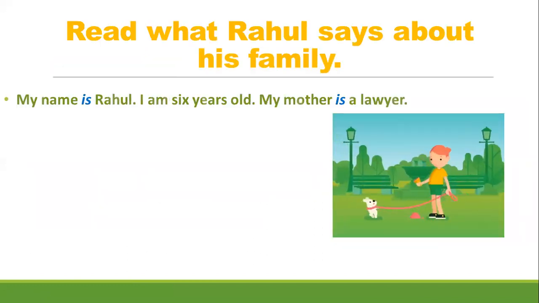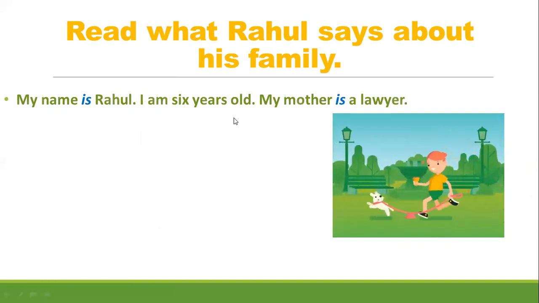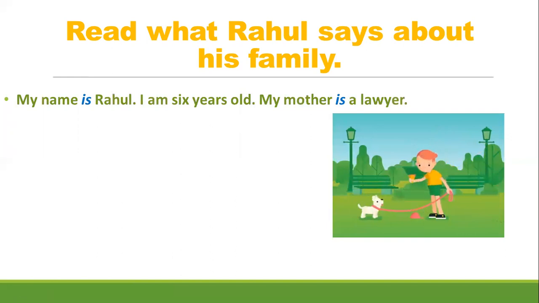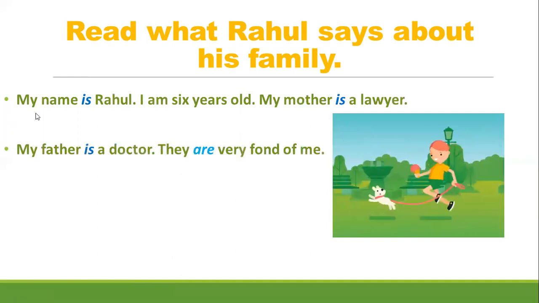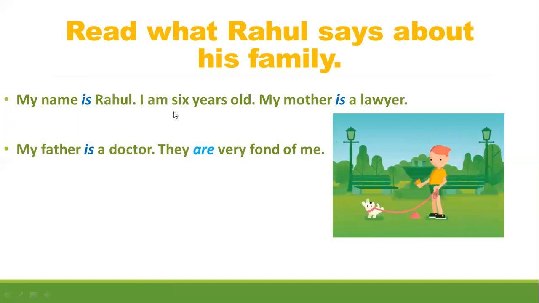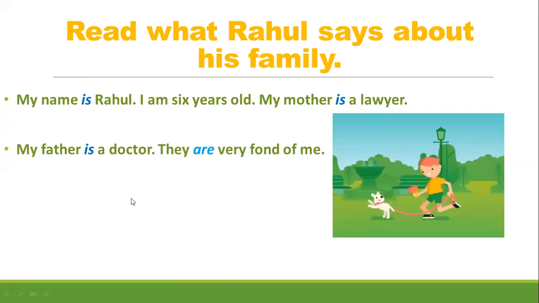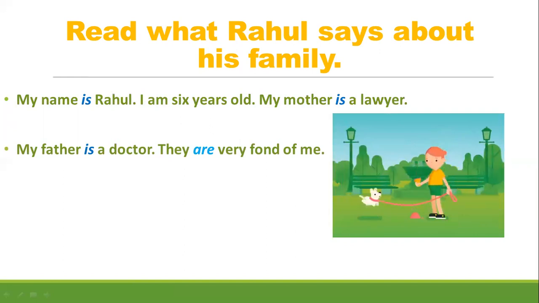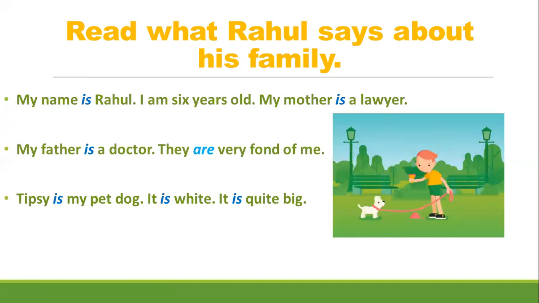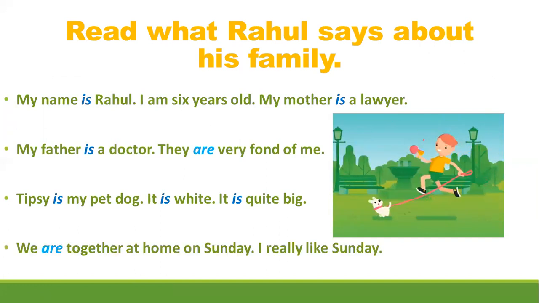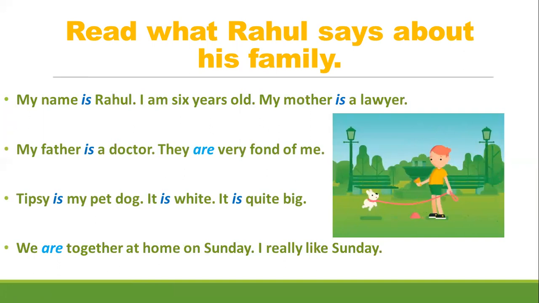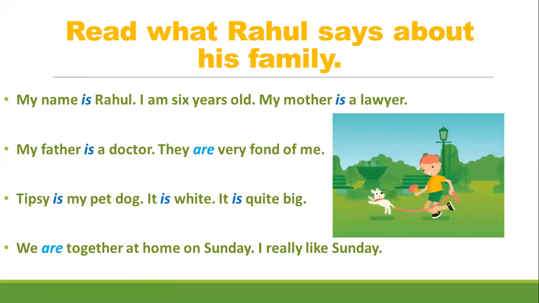Read what Rahul says about his family. This is Rahul and he has one dog. What is he saying about himself? He says, my name is Rahul. I am 6 years old. My mother is a lawyer. My father is a doctor. They are very fond of me. Tipsy is my pet dog. It is white. It is quite big. We are together at home on Sunday. I really like Sunday.